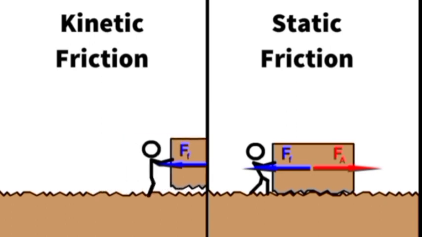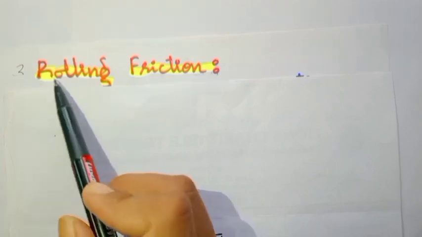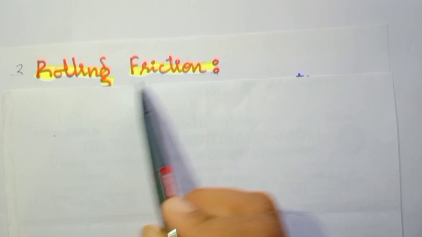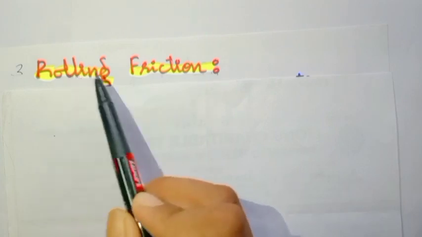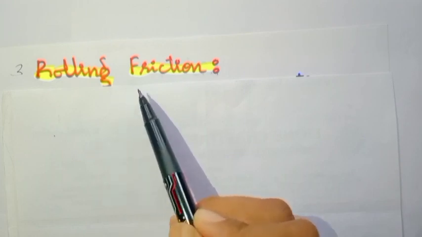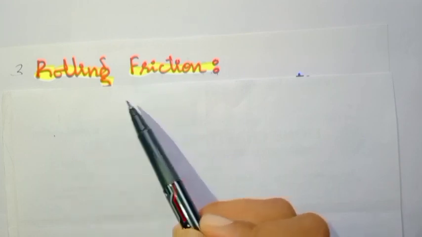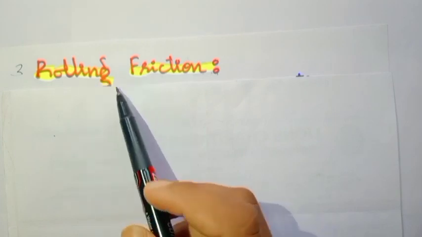Now let's go for the next kind of friction. Now we'll go for the third kind of friction, that is rolling friction. The name itself indicates roll. Roll means what? It will be rolling on the surface. The point of the object which is in contact with the surface keeps changing, so we call it rolling. So let's see the definition.